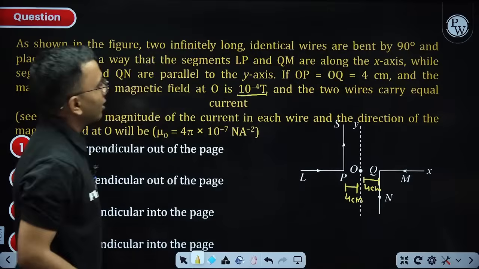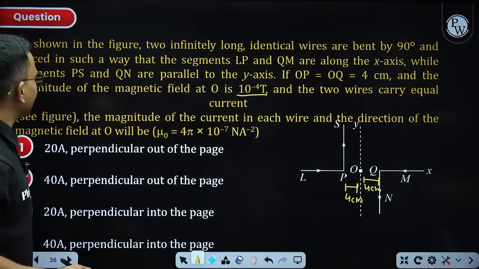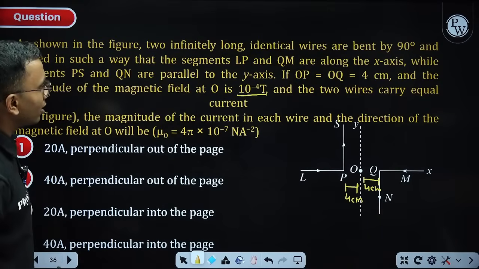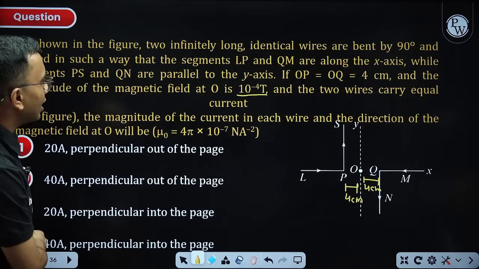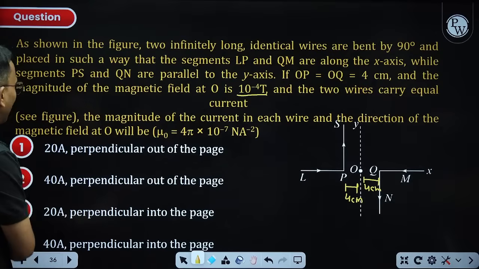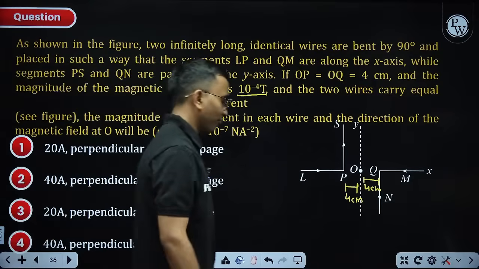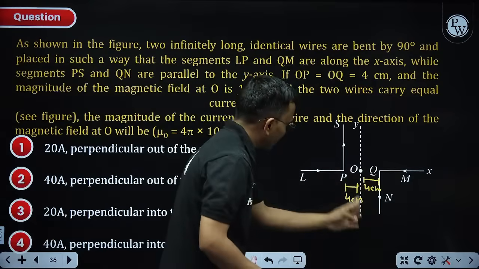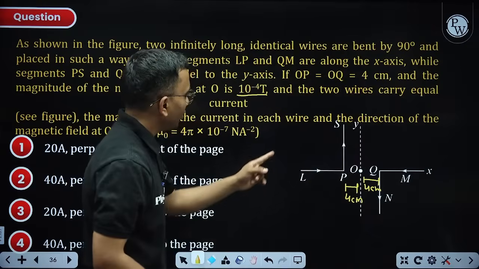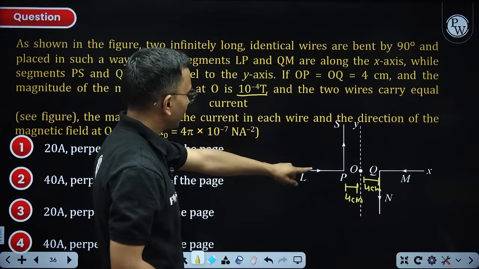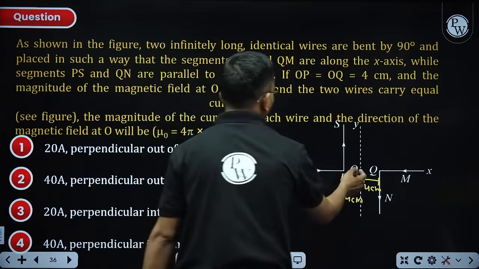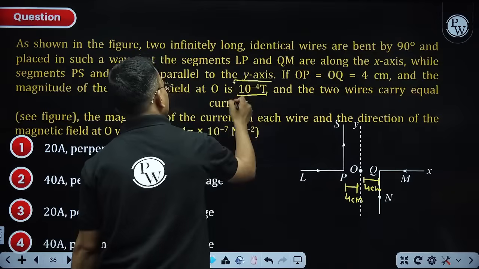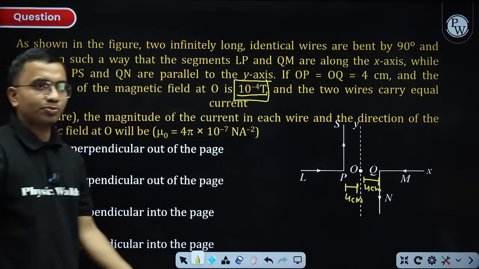The two wires carry equal magnitude of current in each wire, and what will be the direction of magnetic field at O? So the magnitude of the current is equal. We need to find what the current is and what the direction of the magnetic field at O is. The resultant magnetic field is given, that is 10 to the power minus 4.